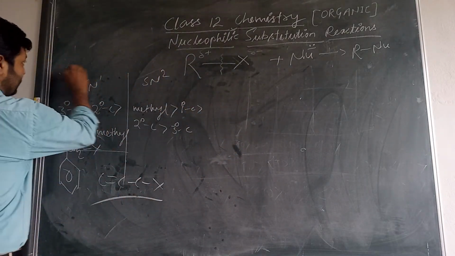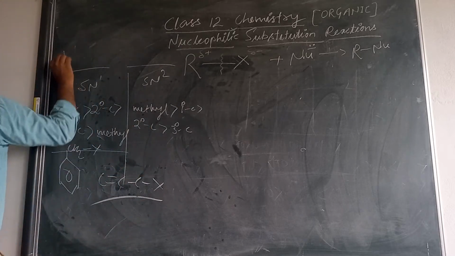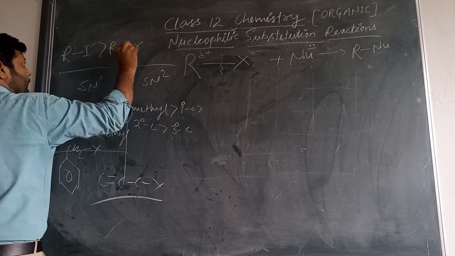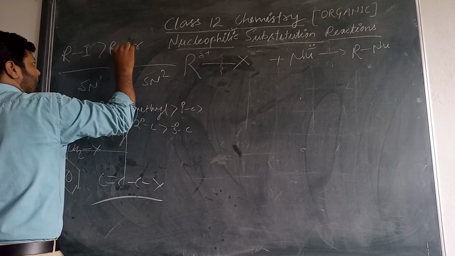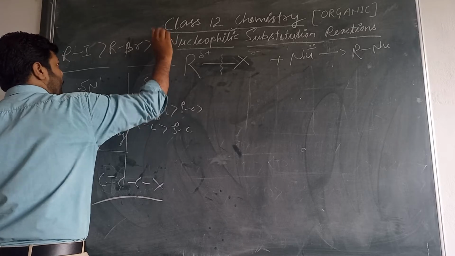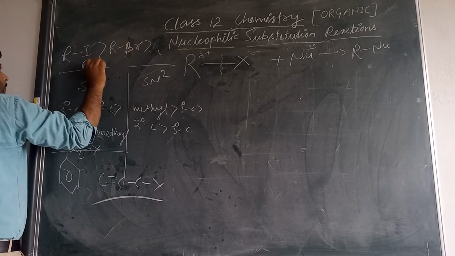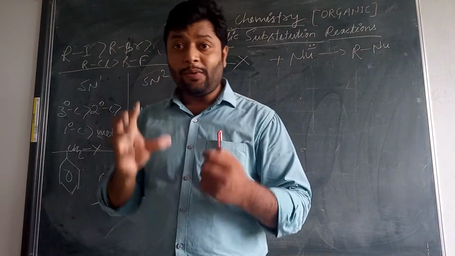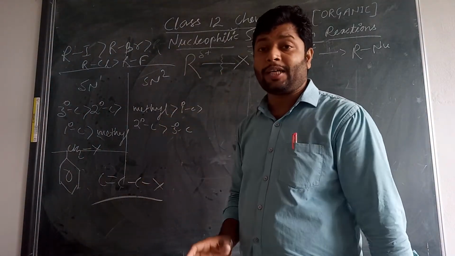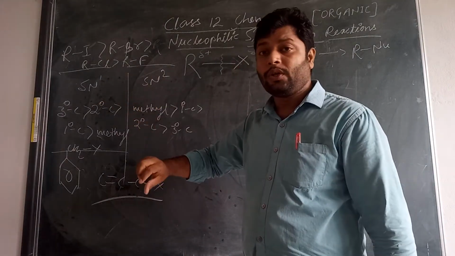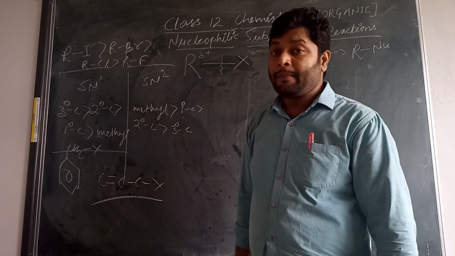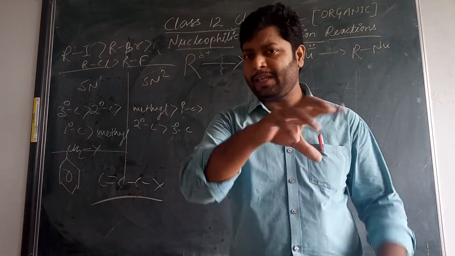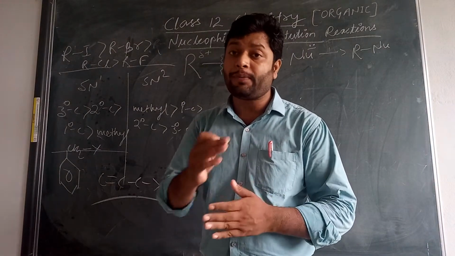Iodoalkanes are always more reactive towards SN1 as well as SN2 compared to the other halogens because of their larger size and low bond dissociation enthalpy. That is the basic concept for the reactivity.